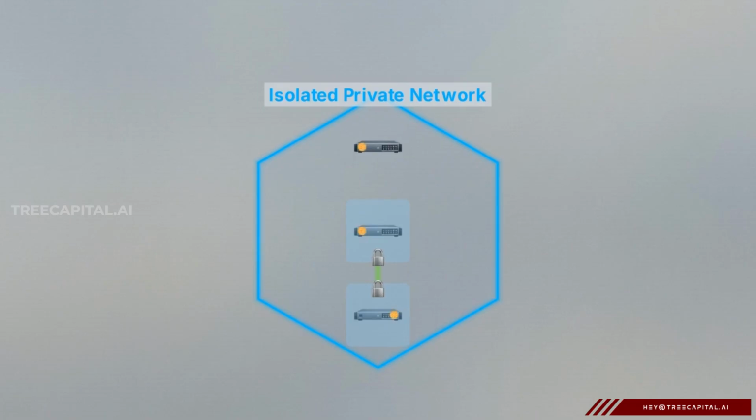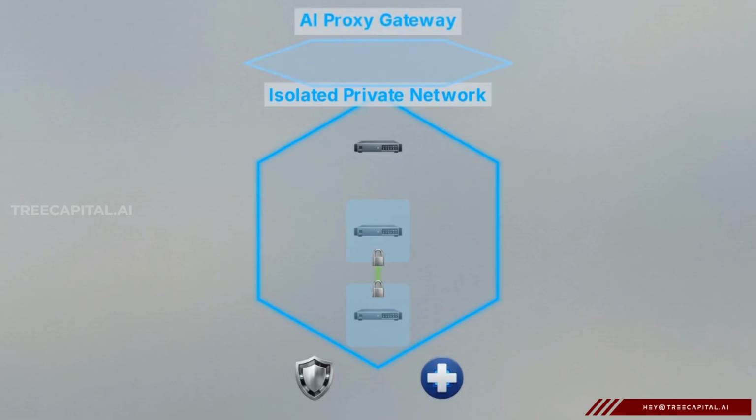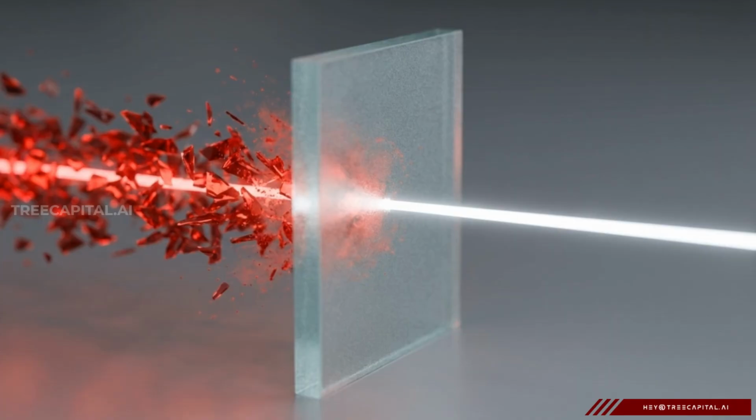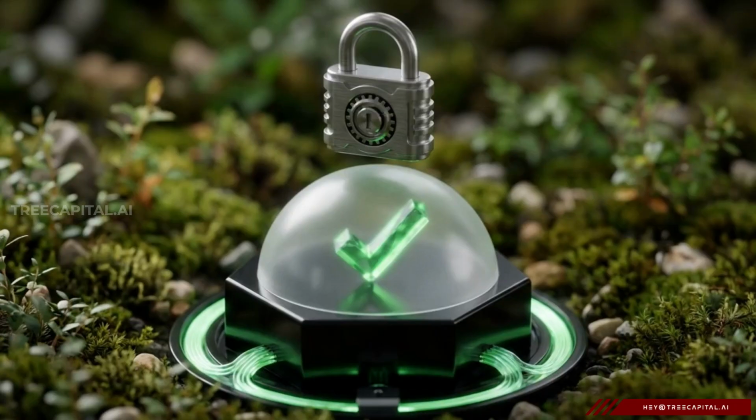Because your telemetry never traverses the public internet, you maintain total ownership of your internal data. This allows you to process highly sensitive information while strictly adhering to regulatory mandates like HIPAA and GDPR. To protect the model itself, you place an AI proxy gateway between your users and the agent. Before a prompt ever reaches the agent's core, this gateway scans the input to block prompt injections. On the way out, it utilizes data loss prevention tools to ensure no sensitive information leaks into the response.